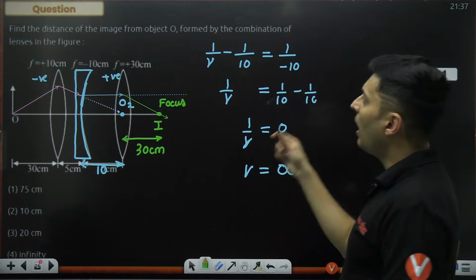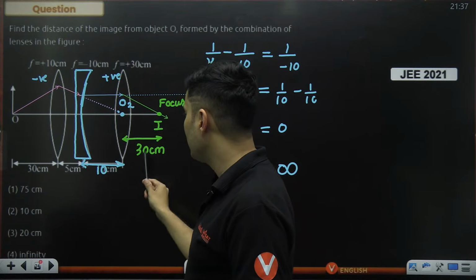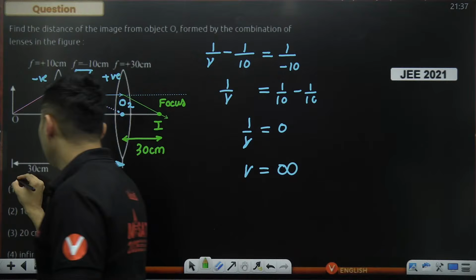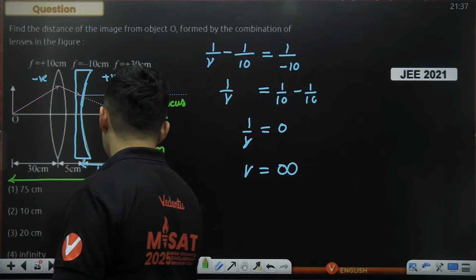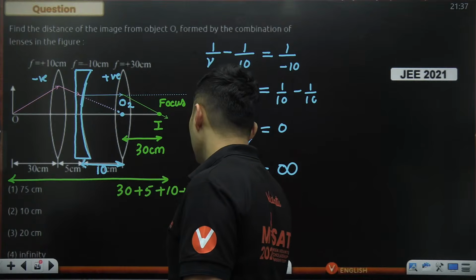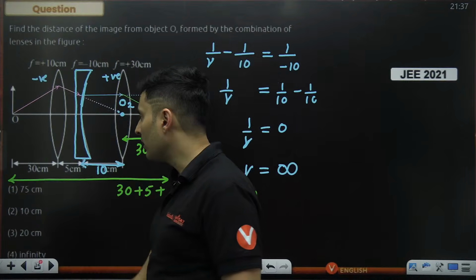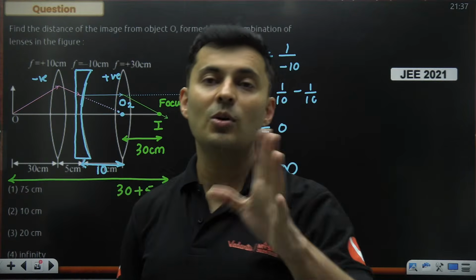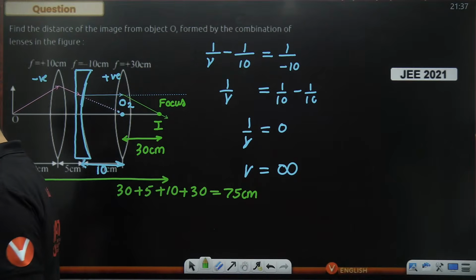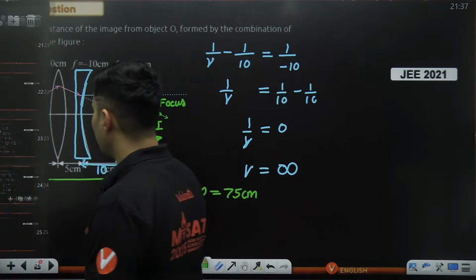But the question is, how far is it formed from the object? This is 30, this is 5, this is 10, this is 30. 30 plus 30, 60, 60 plus 10, 70, 70 plus 5, 75. So this entire distance is 30 plus 5 plus 10 plus 30, which is 75 centimeters, which is option number 1. Perfect. So this was asked last year. So you can see how nicely they can frame the questions. Okay, everyone, loved the question? This is how you solve the questions of combination of lenses.